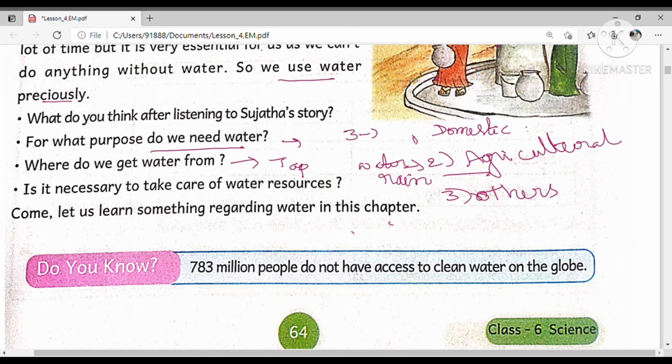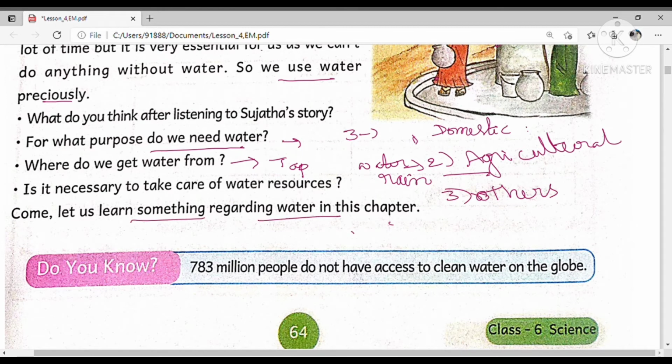If we don't take care of water resources now, our future generations may suffer from water scarcity. So come, let us learn something regarding water in this chapter. Okay, children.